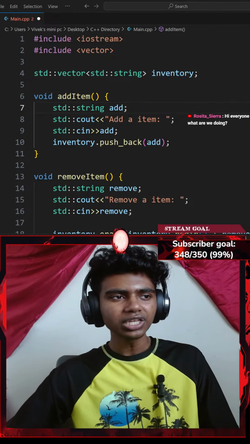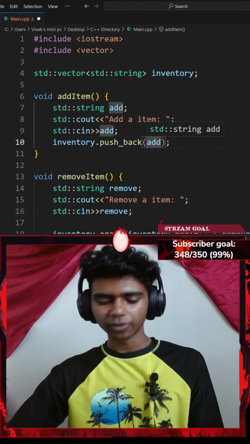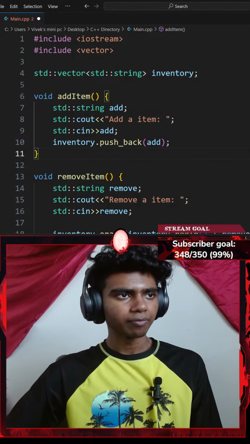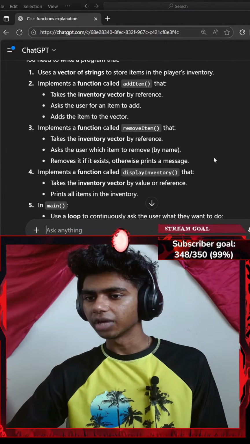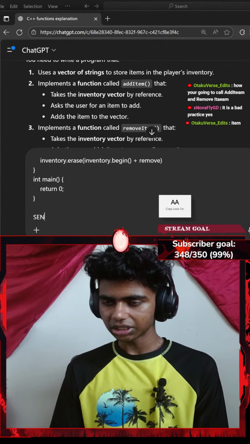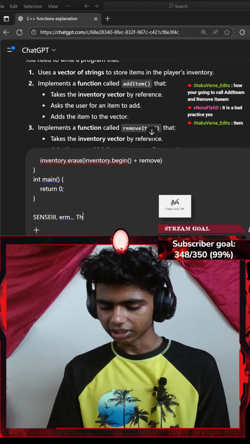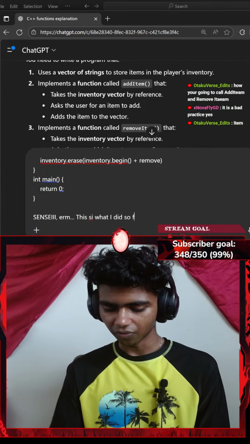How do we take the inventory vector by reference? How do we take a vector by reference? Let me ask that. It is a bad practice, yes. Okay, let me get sensei ChatGPT here. Let me paste it, go with shift enter and say, this is what I did so far.